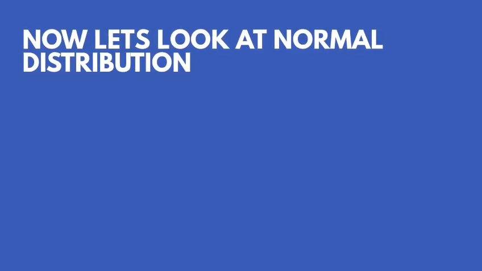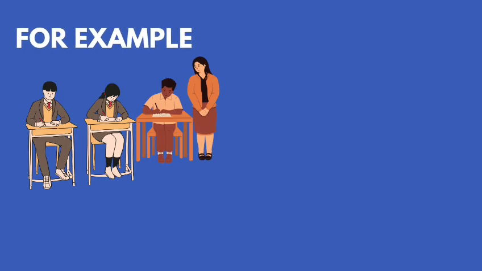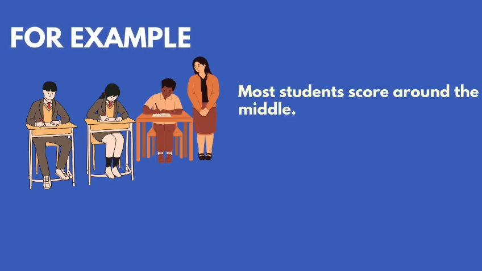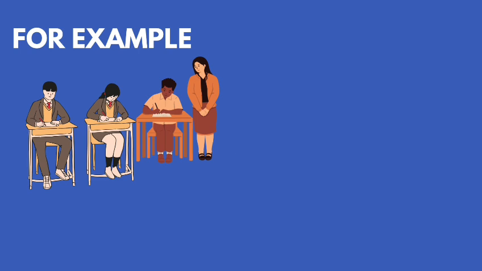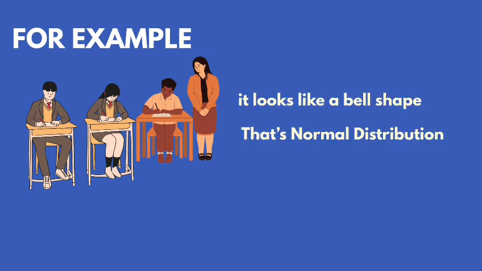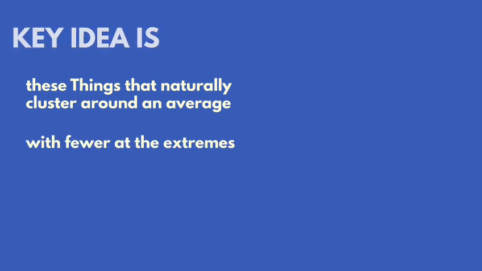Now let's look at normal distribution, also known as bell curve. For example, suppose your whole class writes a math test. Most students score around the middle, say 50 marks, fewer score very high, 90 plus, or very low, 10. When you draw this as a graph, it looks like a bell shape. That's normal distribution. Key idea is these are things that naturally cluster around an average, with fewer at the extremes.